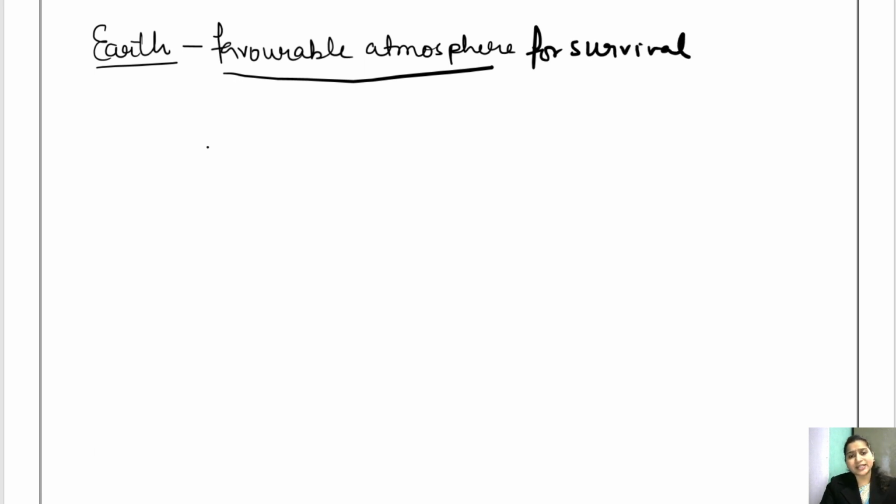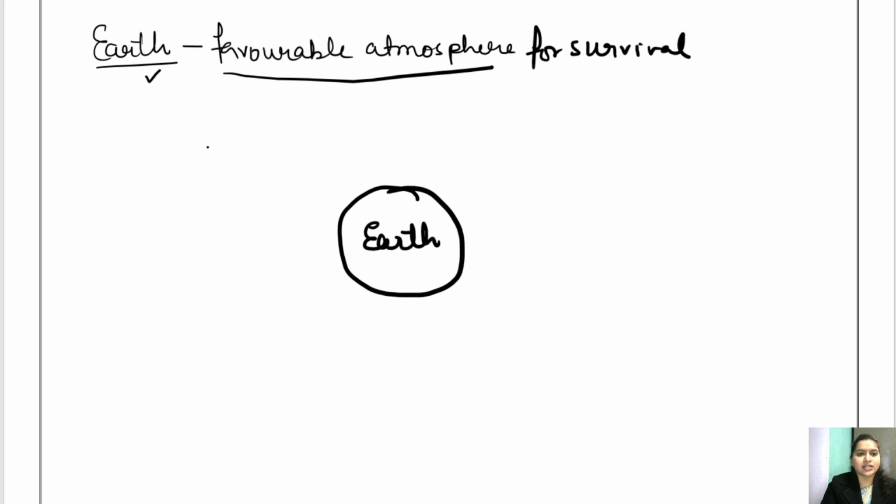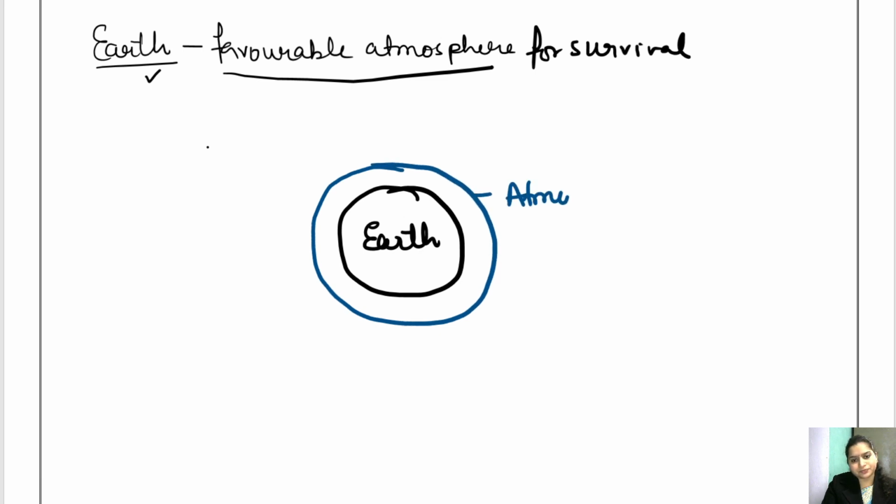So what is it which is making the earth survivable? It is the blanket that is surrounding the earth. So consider this is the earth, and we know that there is a blanket around this earth which is called atmosphere, right?